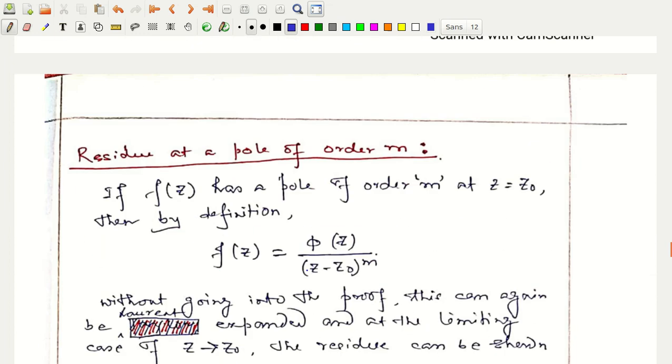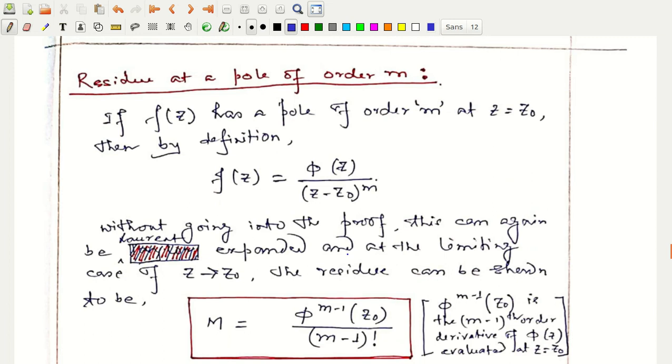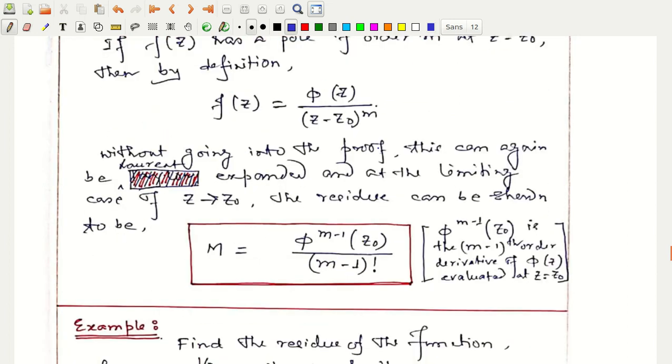Now what if the pole is not simple, that is, it is a pole of, say, any order m? In that case, by definition, f of z can be expressed as phi of z divided by z minus z0 whole to the power m. Given any function, it has something like z minus z0 whole to the power m in the denominator. So I keep that aside and call everything else phi of z. Without going into the proof, it can be done using the Laurent expansion in the limiting case of z tending to z0. I am not going into the proof here.